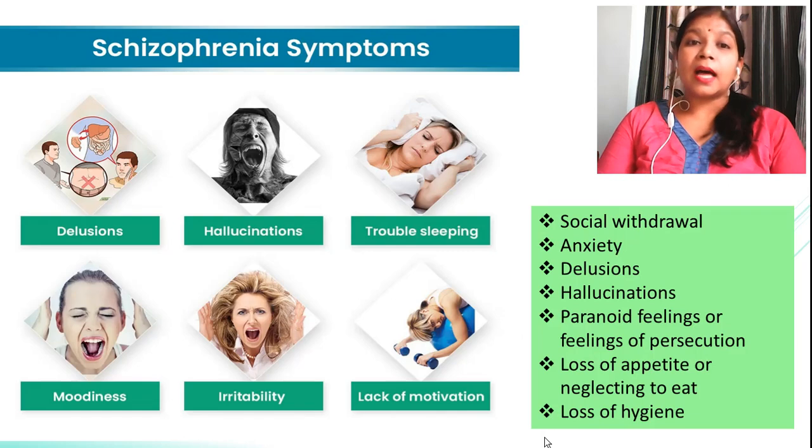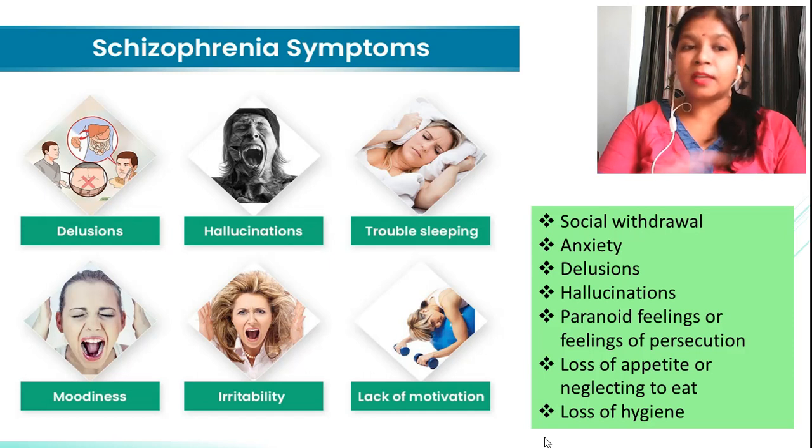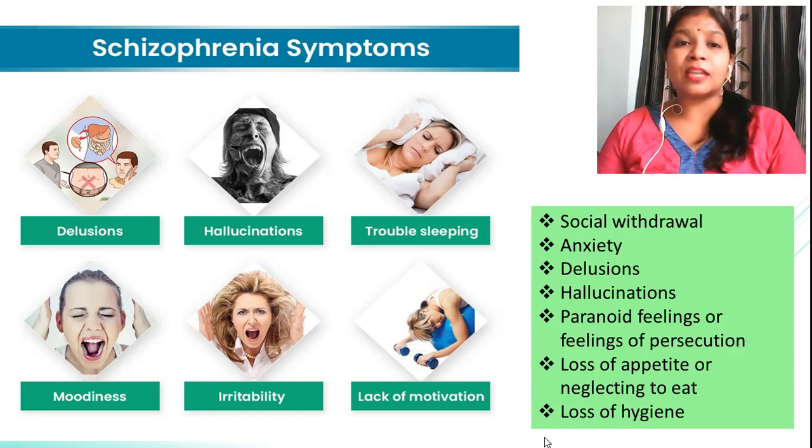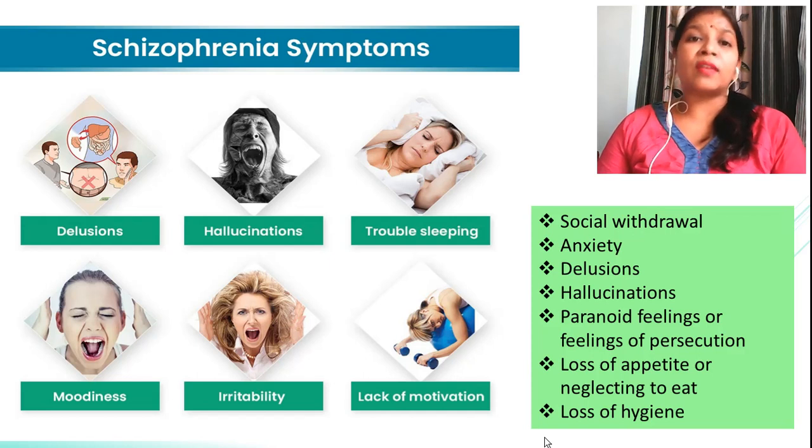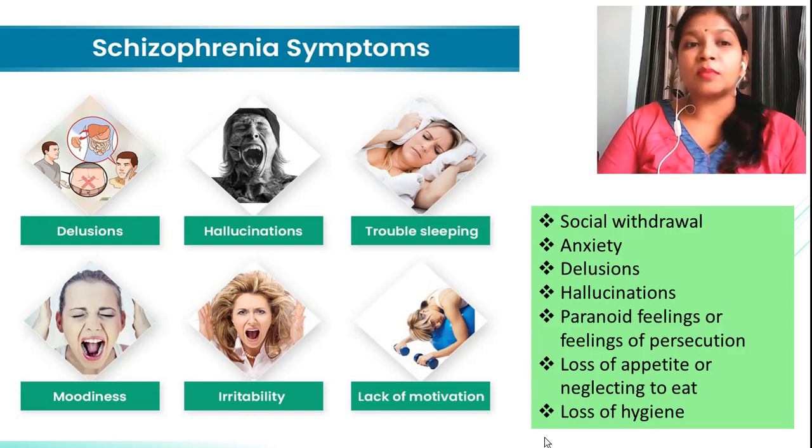Next are the symptoms. I have kept here a figure which shows you the important symptoms of schizophrenia, like delusions, hallucinations, trouble sleeping. Like you may sleep for more hours, or you don't sleep for 30 or 50 minutes also. Lack of motivation, like you feel that nothing is left in me, I can't do anything. Irritability, you get irritated with small things happening in day to day life. And moodiness, like now you're in a very good mood, and at the next stage you will be in a very depressive or anxious mood. So these are the main symptoms of schizophrenia.